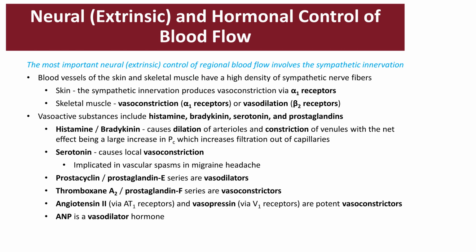Skeletal muscle is going to be loaded with alpha-1 receptors, which can lead to vasoconstriction, and beta-2 receptors, which can also lead to vasodilation. Some of the key vasoactive substances include histamine, bradykinin, serotonin, and a family of local signals called prostaglandins. These can all trigger changes of blood flow.